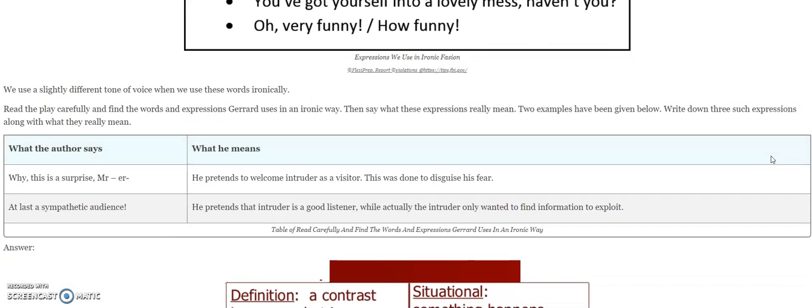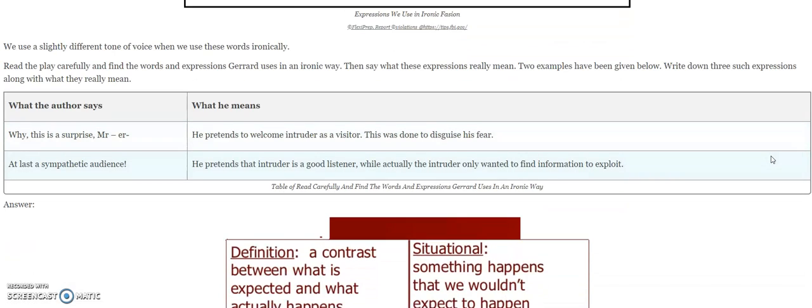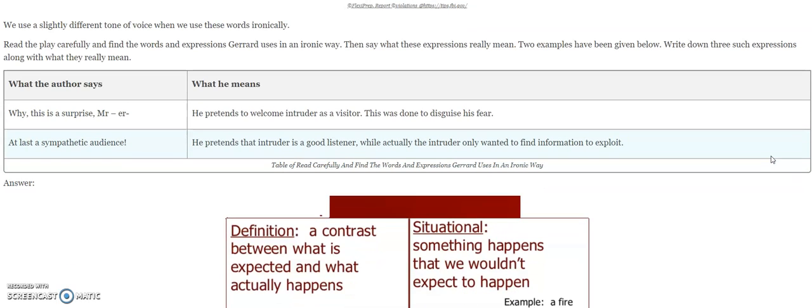It is completely different from sarcasm. Sarcasm is not a literary device at all. Now let us have a look at the expressions. It is slightly different in tone and voice when these words are used as irony. Now read the play carefully and find the words in the play "If I Were You" and the expressions, the way they are used in irony, and then say what these expressions really mean.